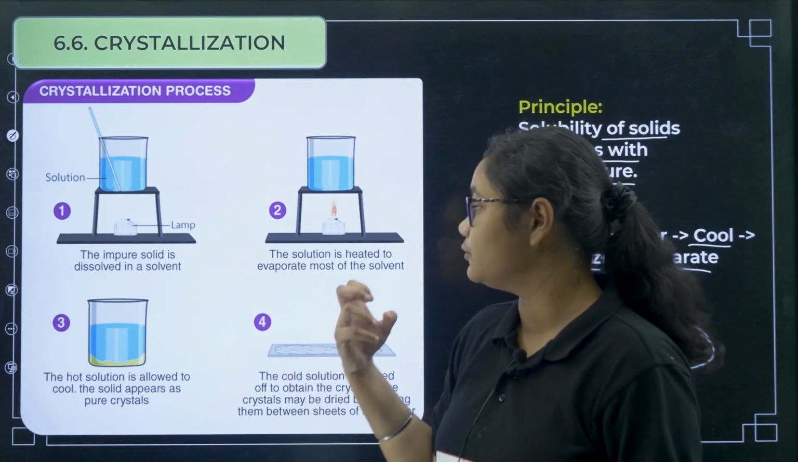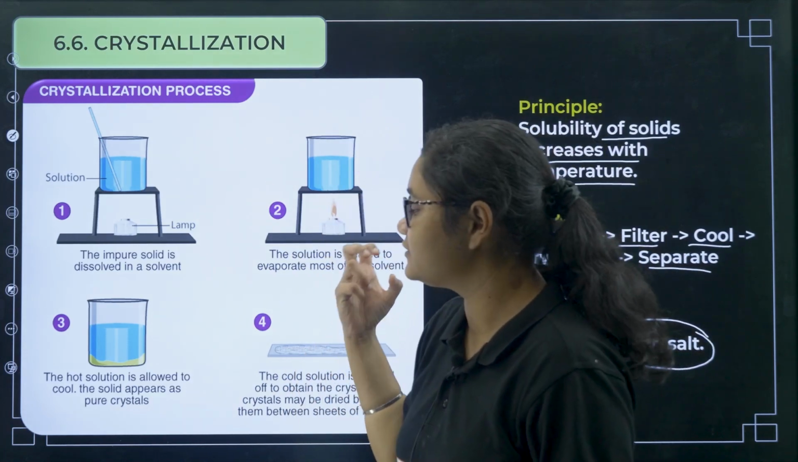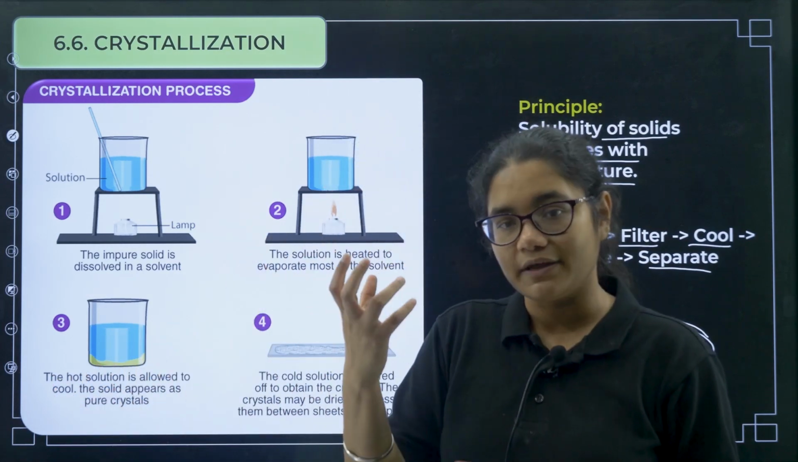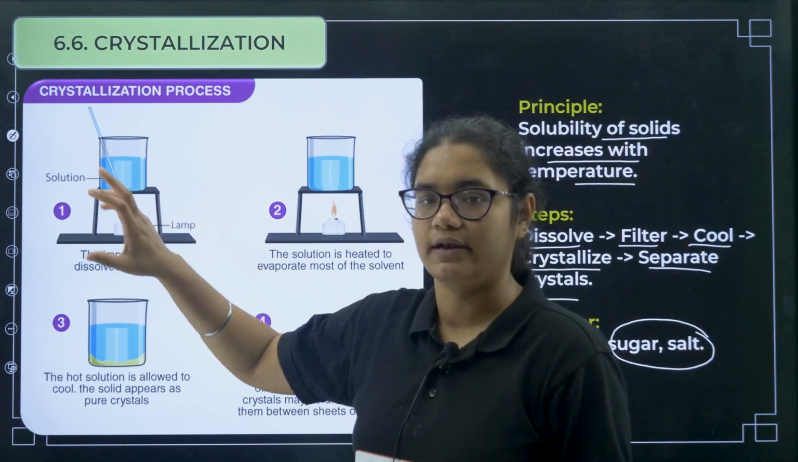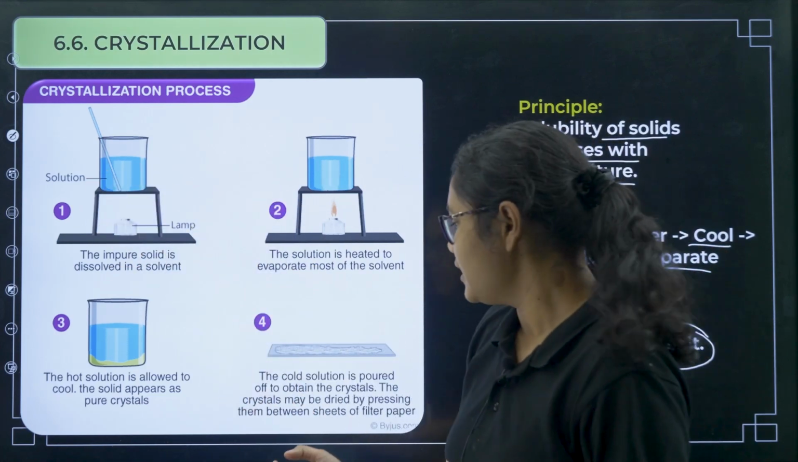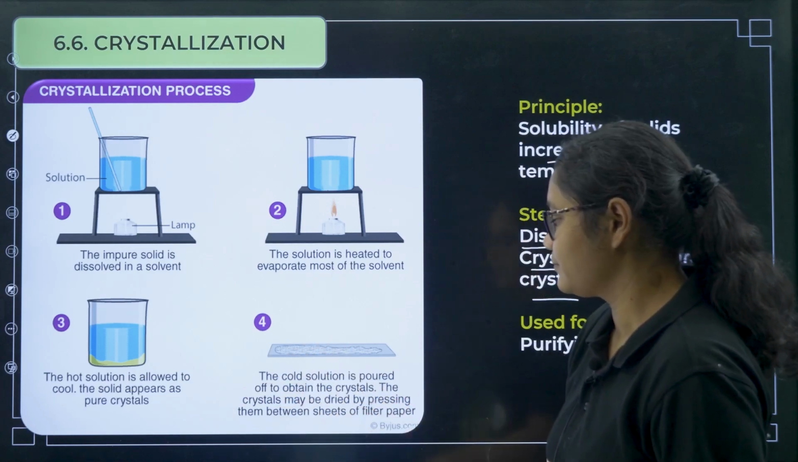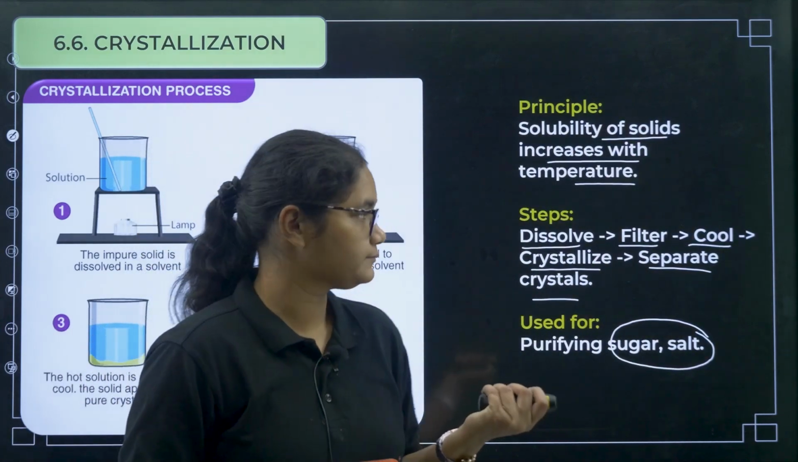Now what will happen when you allow most of the solvent to evaporate? A very concentrated solution is there, you allow it to cool down, okay. So when you allow it to cool down, the solid that is dissolved in this particular solvent will be crystallized, okay. Now you can remove that and you can dry it and purify this one, okay. Pure crystals can be obtained in this way.